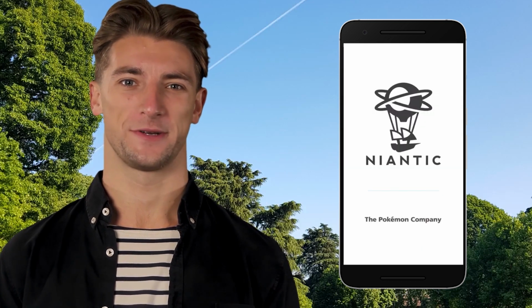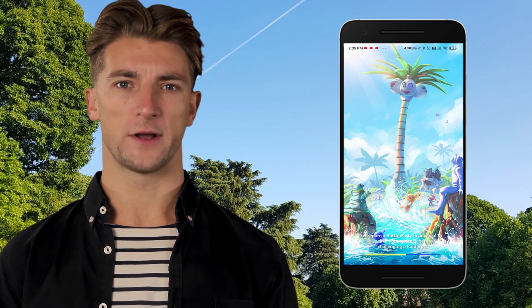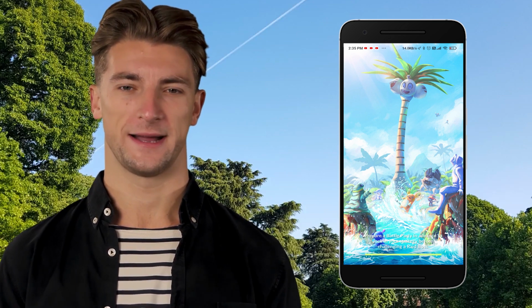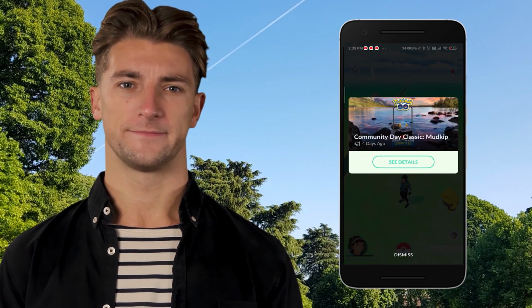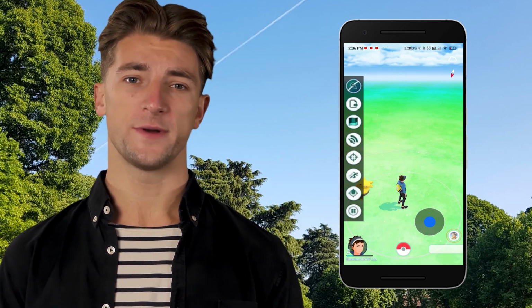Alright, we are done running the apps for 30 seconds. All I have to do now is just go back to my home screen and wait for Pokemon Go spoofer to be injected on my home screen. This will take a few seconds depending on your internet connection. And there we go. Pokemon Go spoofer is successfully installed on our device.